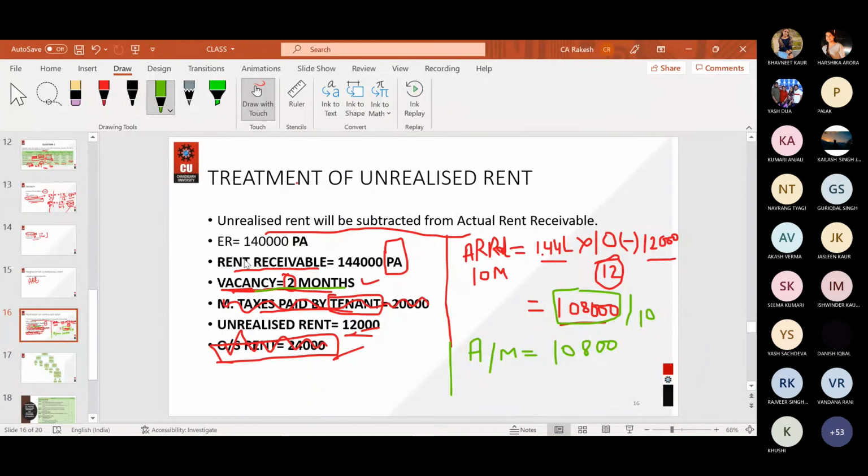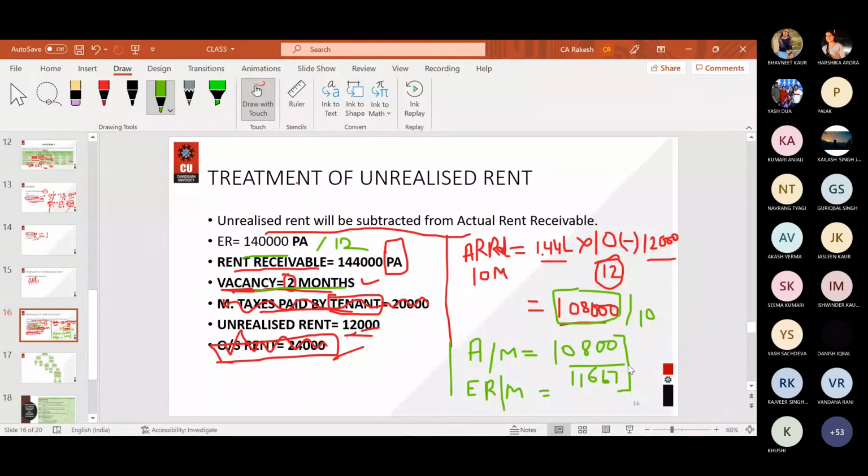Then you have expected rent 1,40,000 per annum. Per annum, it is for the whole year. So expected rent per month will be 11,667, that is 1,40,000 divided by 12. You will not divide it by 10 because this is expected, not actual. Expected is always for the whole year.